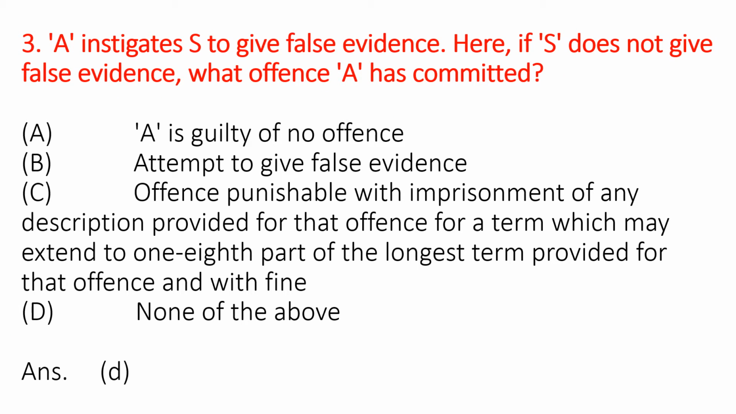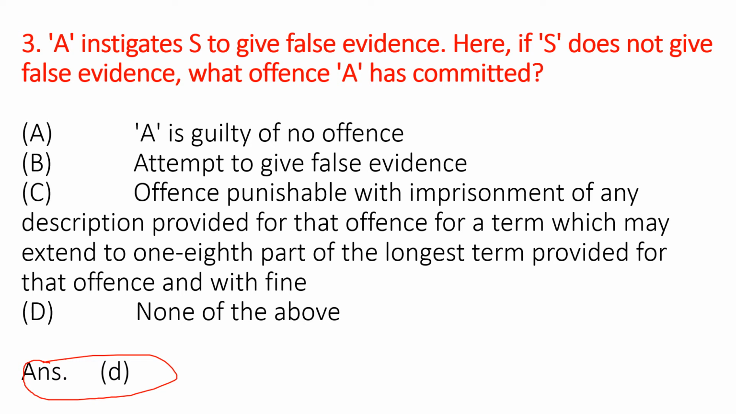A instigates S to give false evidence. Here, if S does not give false evidence, what offence has been committed by A? We have got four options here. A, is guilty of no offence, B, attempt to give false evidence, C, offence punishable with imprisonment of any description provided for that offence for a term which may extend to 1/8 part of the longest term provided for that offence, or with fine, and D, none of the above. So the correct option is D, that is none of the above.